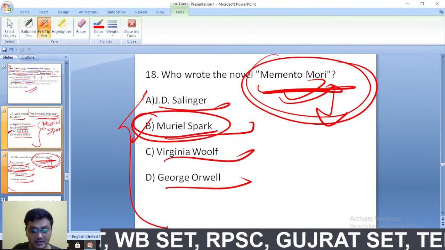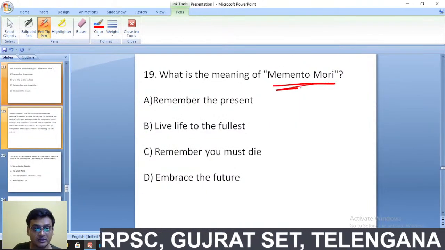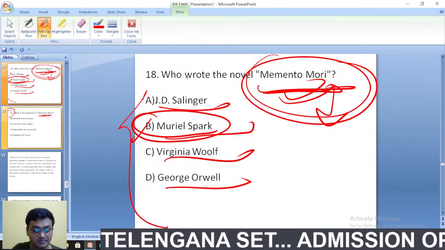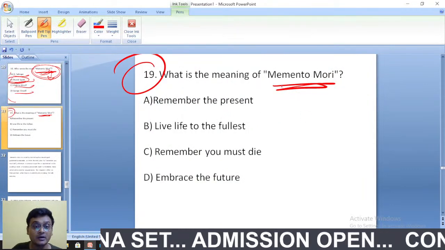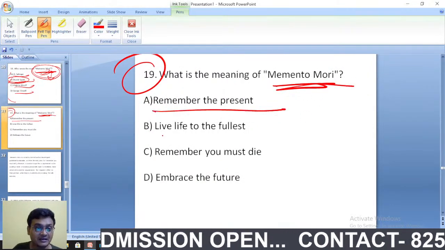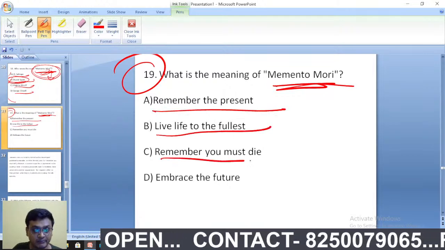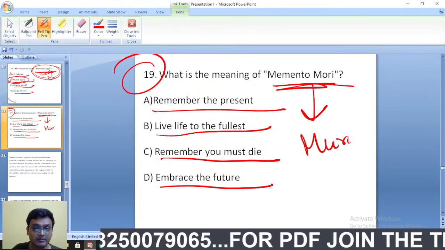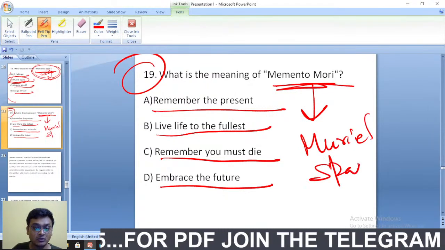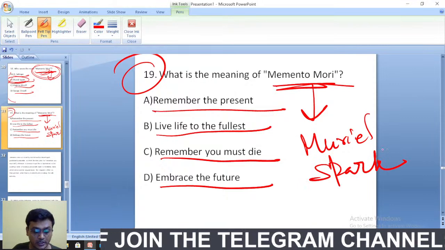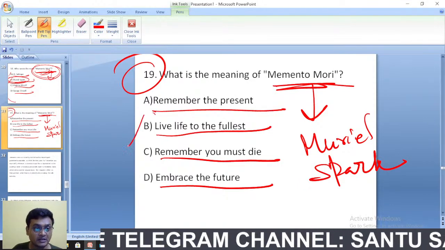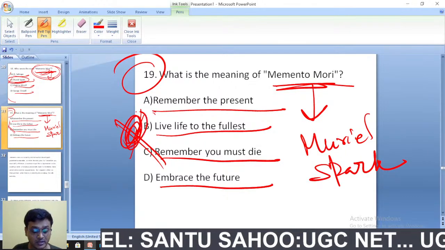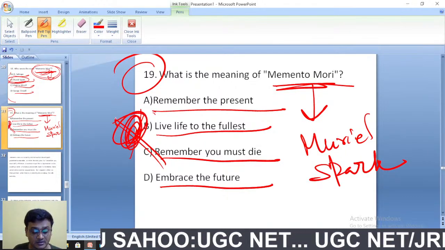Muriel Spark. Now, what do you mean by the word Memento Mori? This is very important. So, what is the meaning of Memento Mori? Remember the present and live life to the fullest, or remember you must die and embrace the future? Memento Mori is by Muriel Spark. No, it does not mean living life to the fullest.